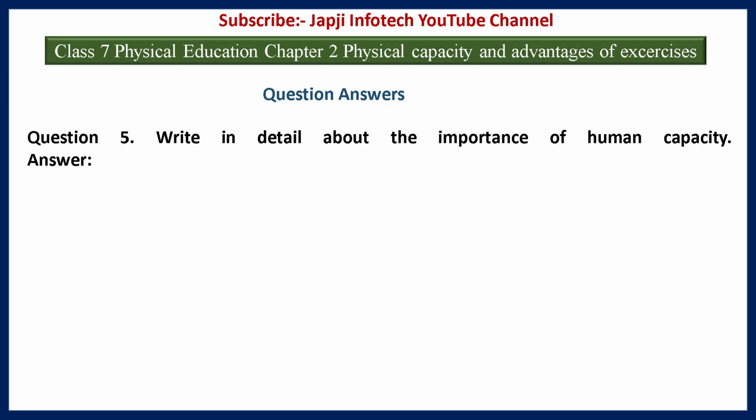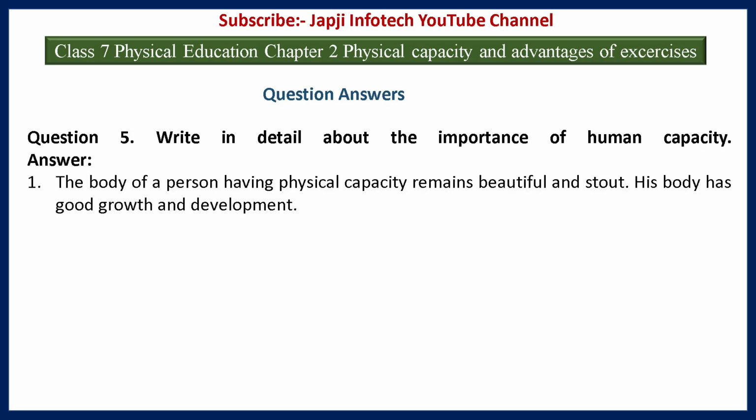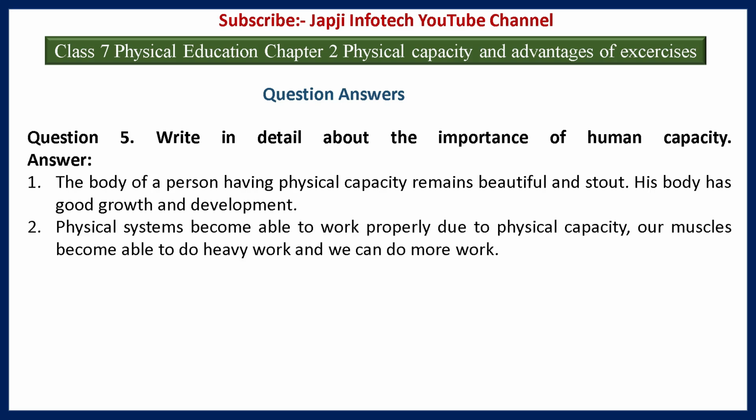Fifth question is, write in detail about the importance of human capacity. And the answer is, the first one is, the body of a person having physical capacity remains beautiful and stout. His body has good growth and development. Second one is, the physical system becomes able to work properly due to physical capacity. Our muscles become able to do heavy work and we can do more work.